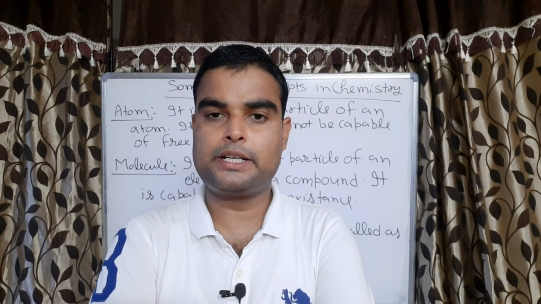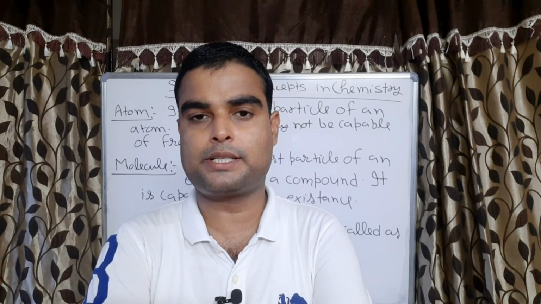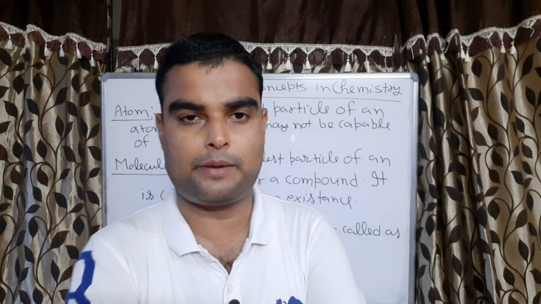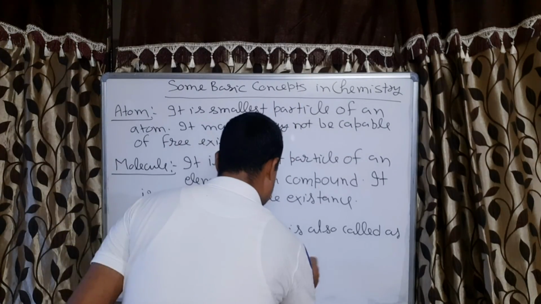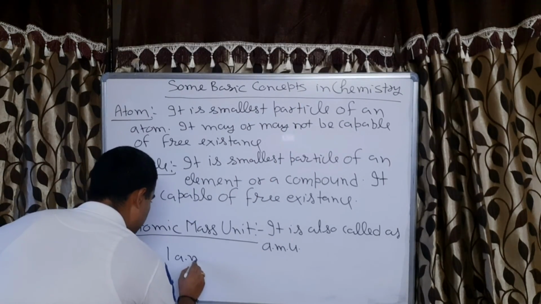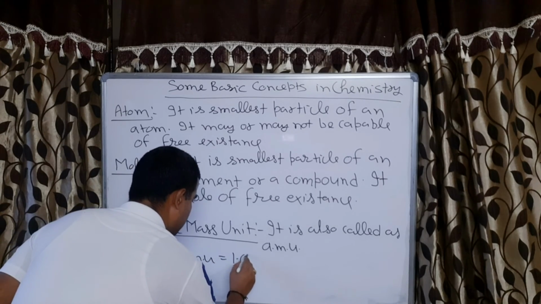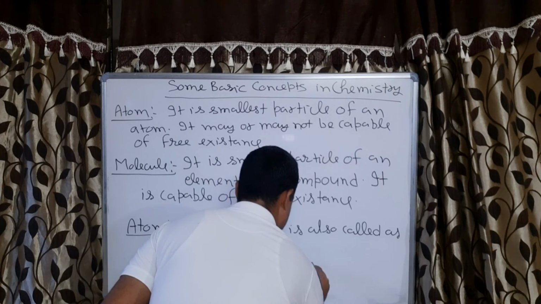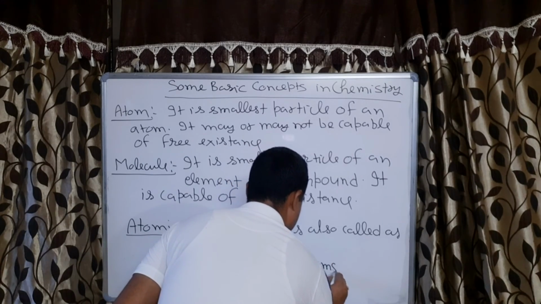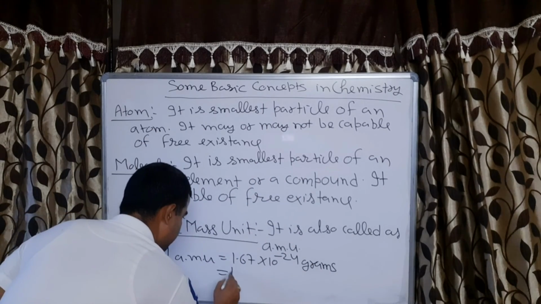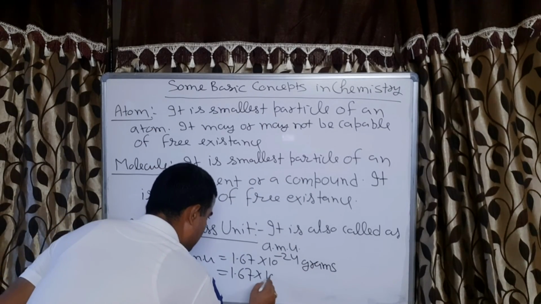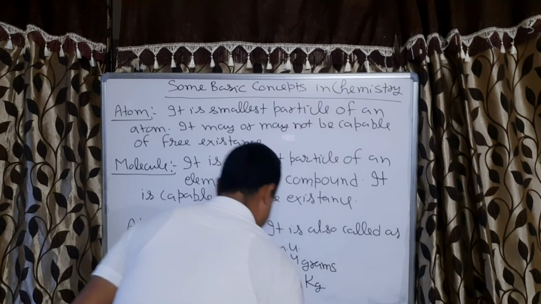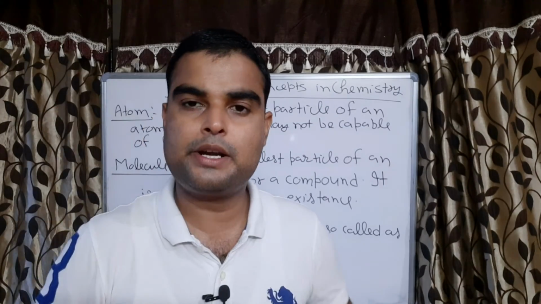When we convert it into kilograms, it will be 1.666 or 1.67 into 10 to the power minus 27 kilogram. That is called 1 AMU.